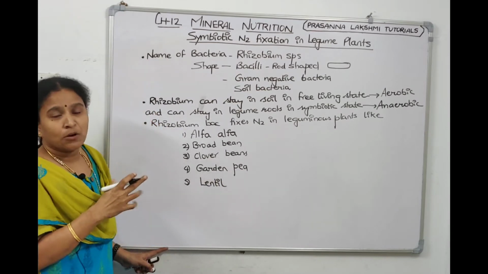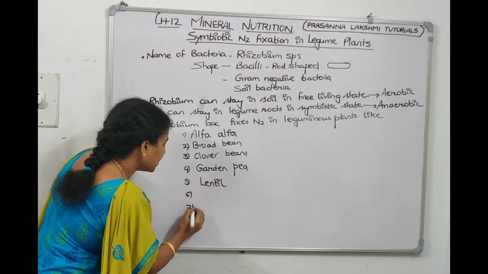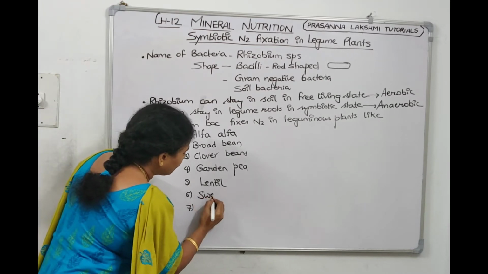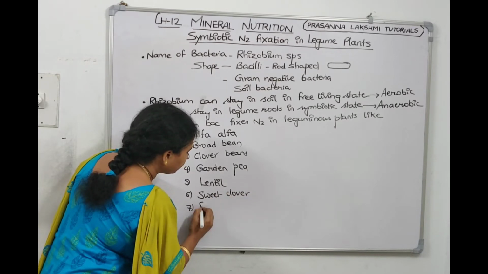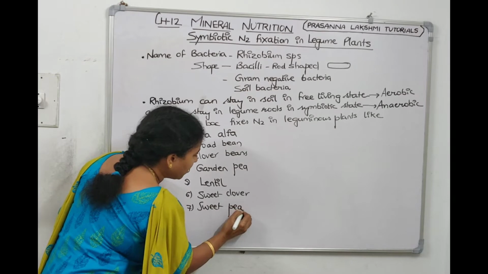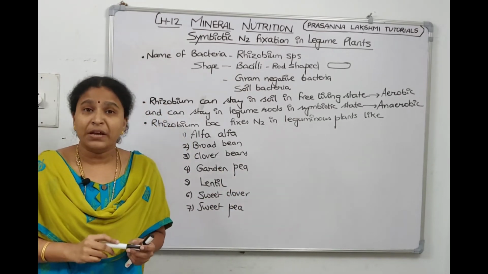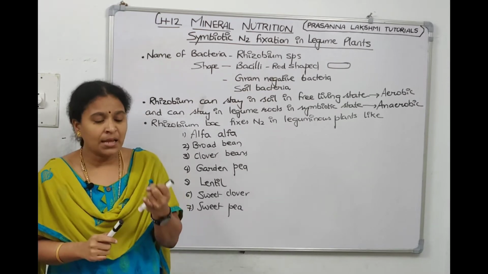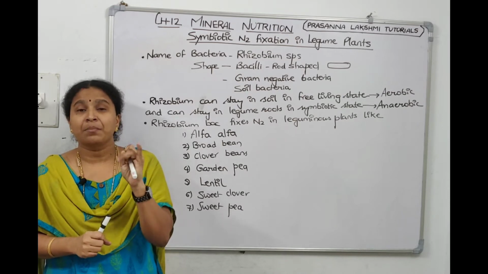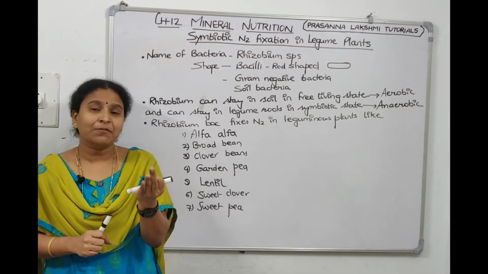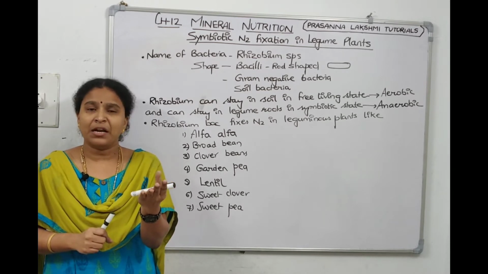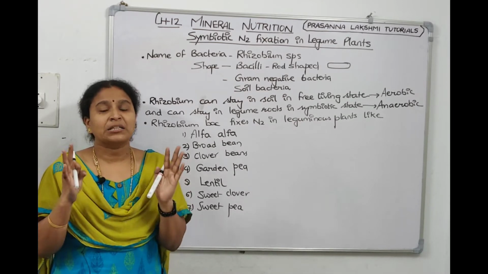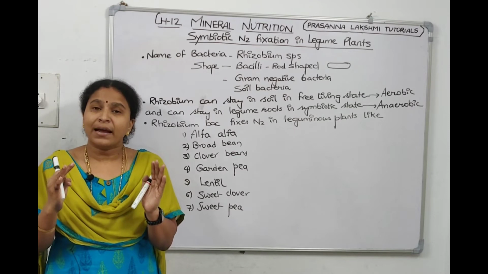Lentil is also a leguminous plant. Then the sixth and seventh are sweet clover and sweet pea. So children, these are the plants in which rhizobium will go and help in fixing nitrogen. Alfalfa with A, broad bean with B, clover bean with C, garden pea with G, lentil with L, then sweet pea and sweet clover. In these plants, rhizobium bacteria will do nitrogen fixation.